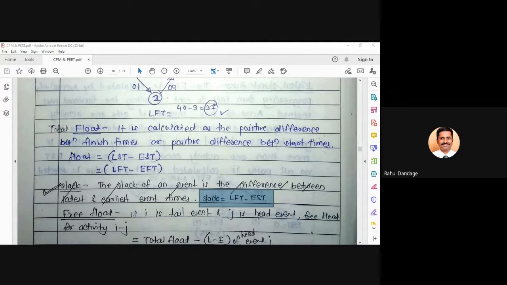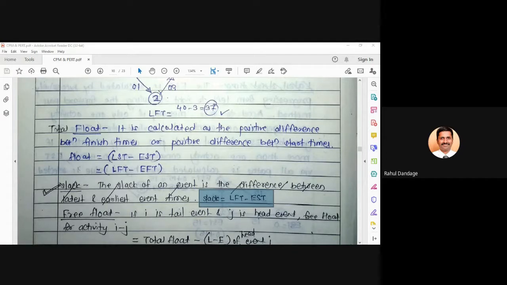Okay. So I hope the slack concept is completely understood. Slack is equal to LFT minus EST. Slack we define for an individual event. The events for which the value of slack is equal to 0 lie on the critical path. And we can also define it like that: for every critical activity, the slack of the head event as well as the slack of the tail event will be equal to 0.